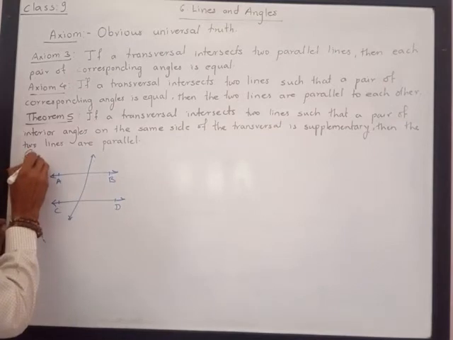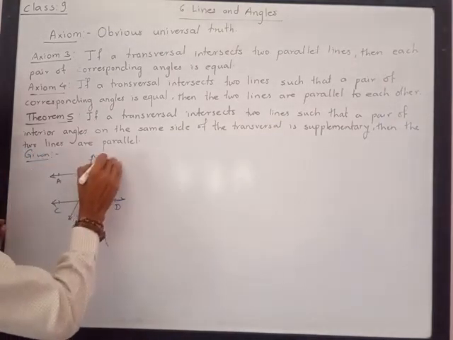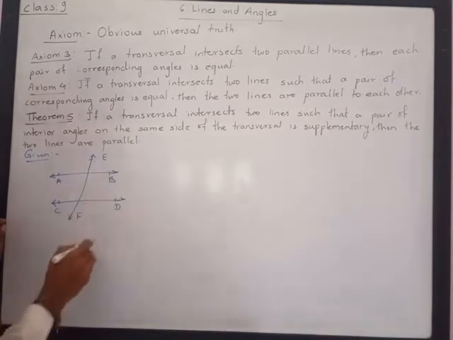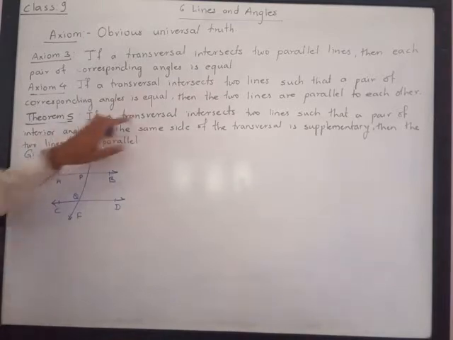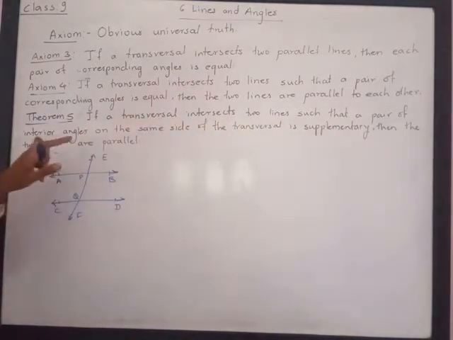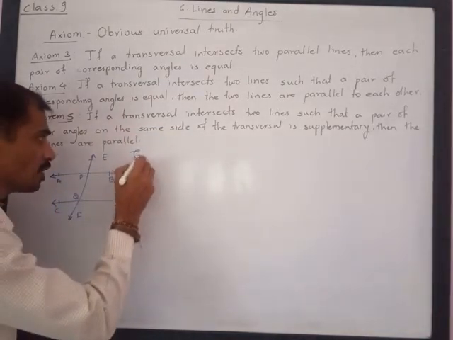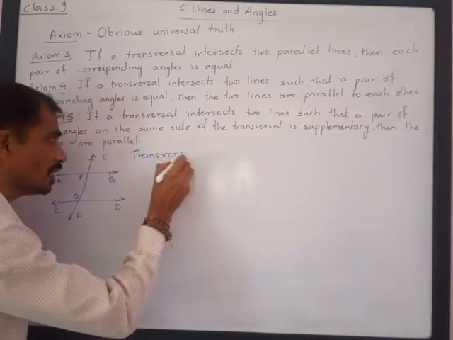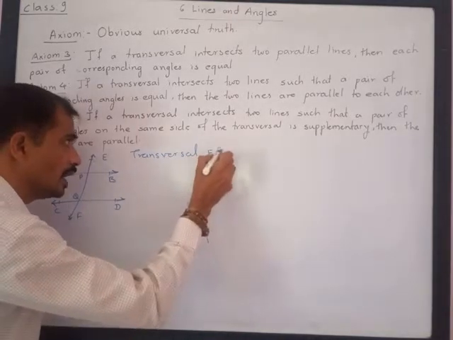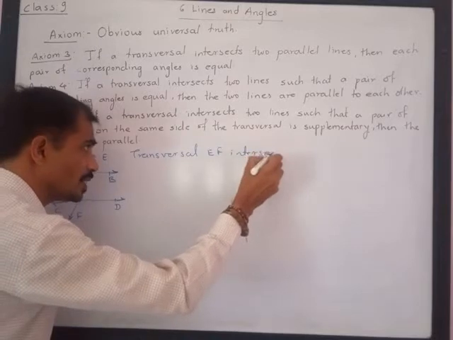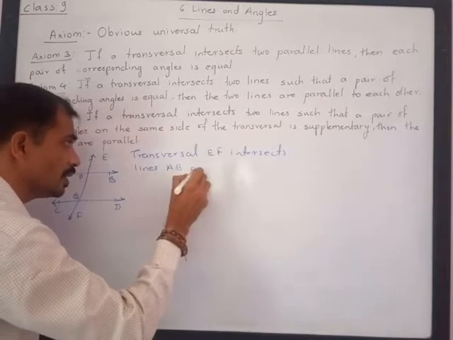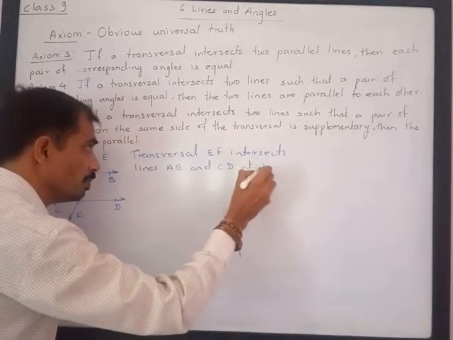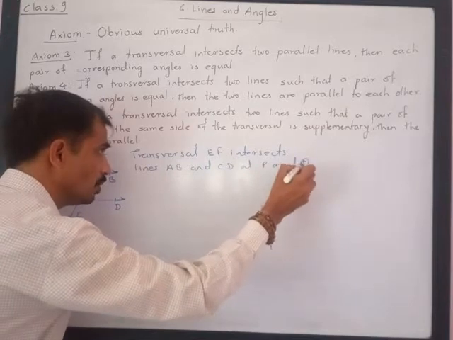Here we are given that transversal EF intersects the two lines AB and CD at the points P and Q respectively.